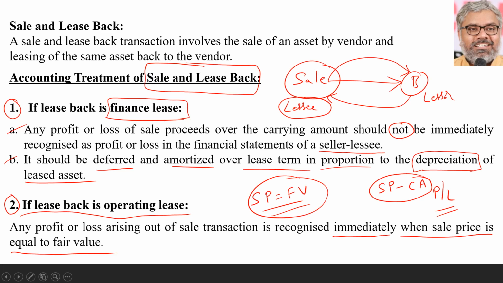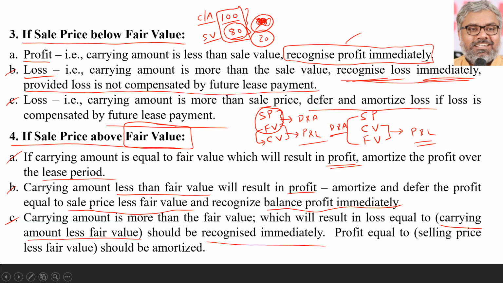If it is a finance lease, always defer and amortize. There is nothing like immediate recognition for finance lease. If it is an operating lease and sale price and fair value are equal, there is no problem for us. We will recognize it immediately. But if sale price is below fair value also, in general there is no problem. If it is profit, recognize immediately. Loss also recognize immediately. The only thing we have to check is whether this loss is going to be compensated or not. If it is so, then that cannot be recognized immediately. It has to be deferred and amortized. So if the sale price is equal to fair value or below fair value, we don't have any doubt on that transaction, except when there is a loss, and that too when that loss is compensated by future lease payments.